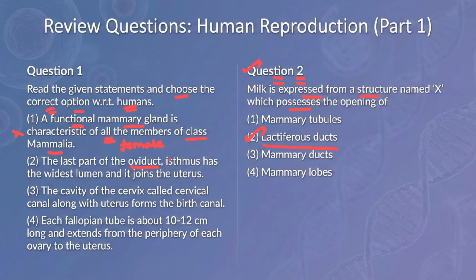Last part of oviduct, that is isthmus, has the widest lumen. Is it correct? False. Why? Because it will be having narrow lumen. You already know this. Then cavity of cervix called cervical canal along with the uterus forms the birth canal. No. Cervical canal along with the vaginal canal will form the birth canal. This is also false. Each fallopian tube is about 10 to 12 centimeter long and extends from periphery of each ovary to the uterus. This is correct. So fallopian tube length NCERT-ல கொடுத்திருப்பாங்க, same only 10 to 12 centimeter.